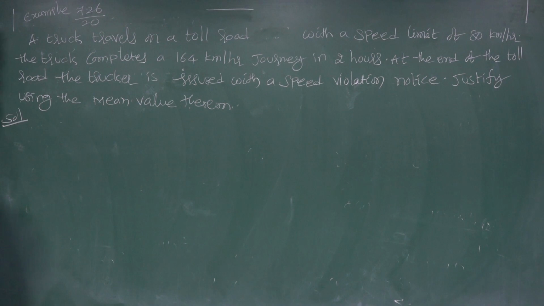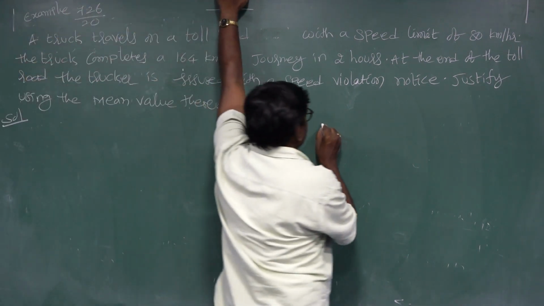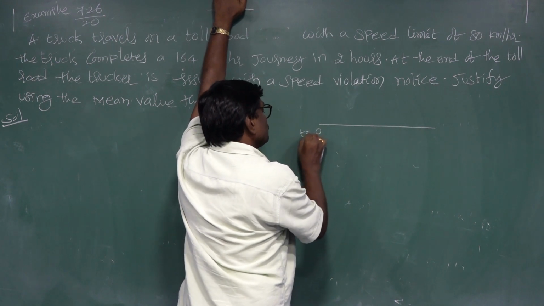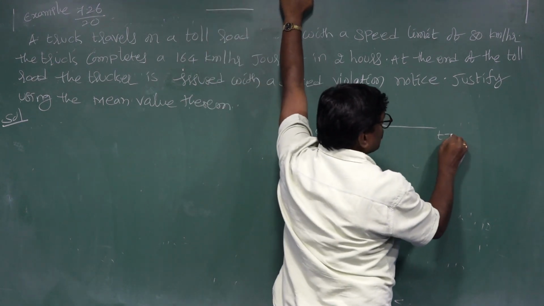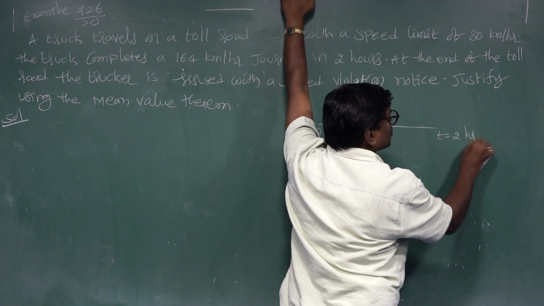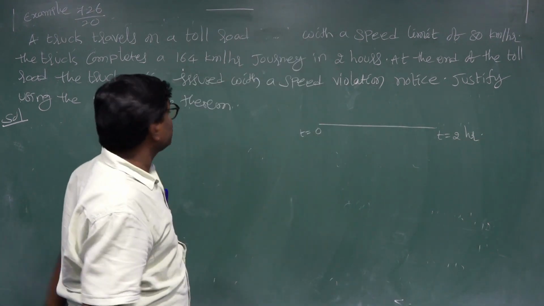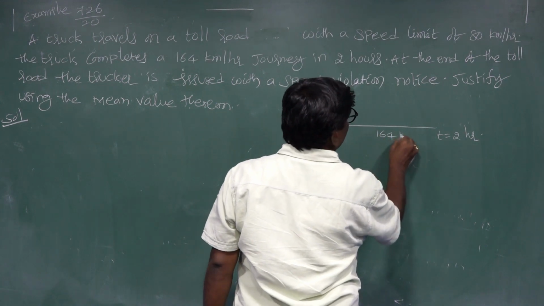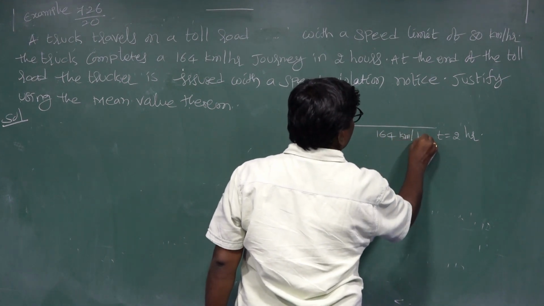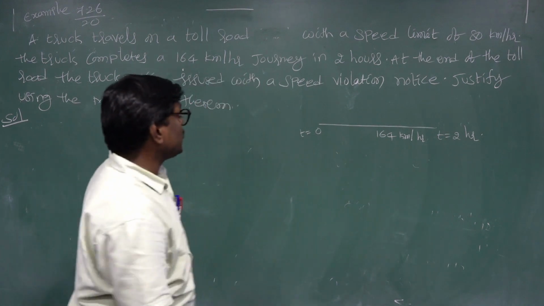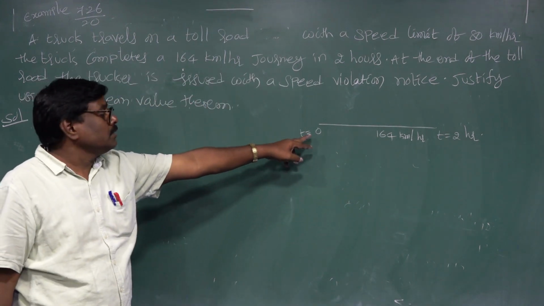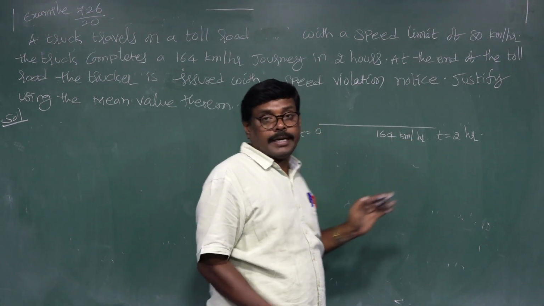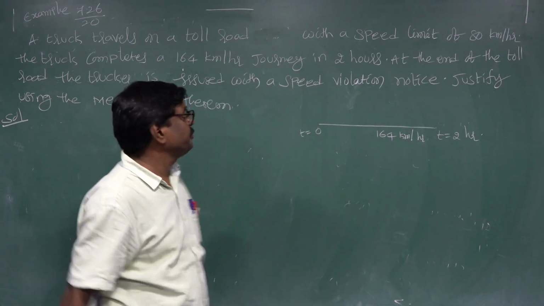This is the solution. Explain: t from 0 to t equal to 2 hours. The distance is 164 kilometers per hour. The starting time is 0, the ending time is 2 hours, in the interval (0, 2).